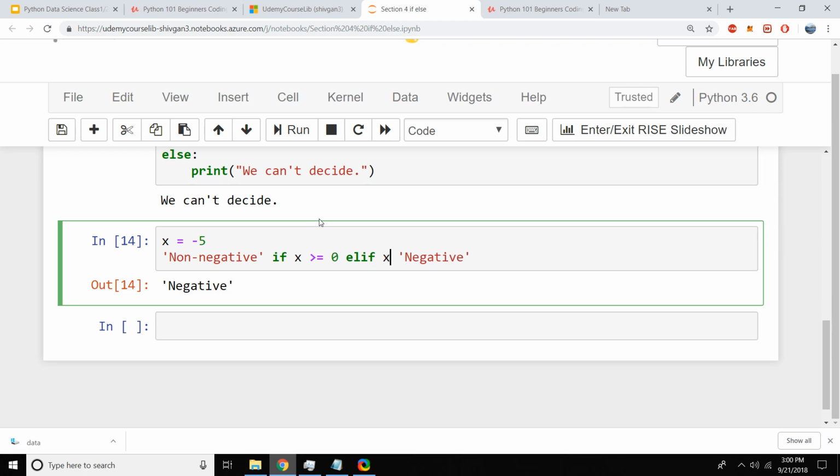Elif x equal to 0, and it's not going to work. I'm going to show you why. Because we don't have more than 2 options, so we might need to Google that.